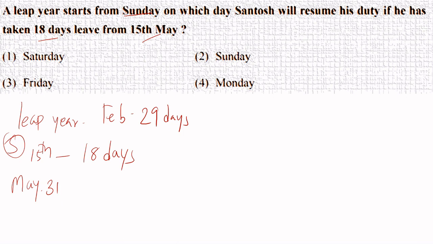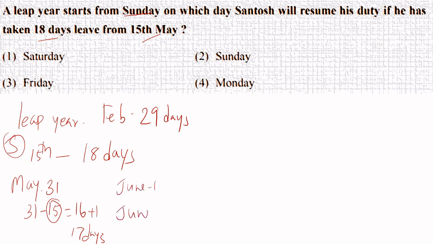In that case, 31 minus 15 is equal to 16 days. As he is on leave on 15th plus 1, 17 days he will be on leave in the month of May. On June 1st he will have 18 days completed.